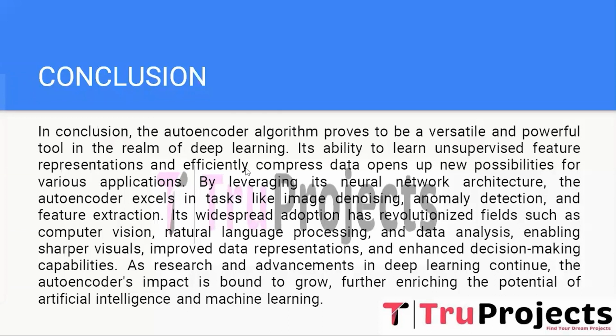Its widespread adoption has revolutionized fields such as computer vision, natural language processing, and data analysis, enabling sharper visuals, improved data representation, and enhanced decision-making capability. As research and advancement in deep learning continues, the autoencoder's impact is bound to grow, further enriching the potential of artificial intelligence and machine learning.